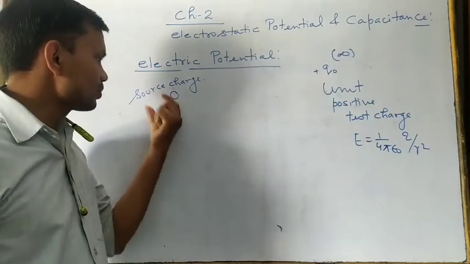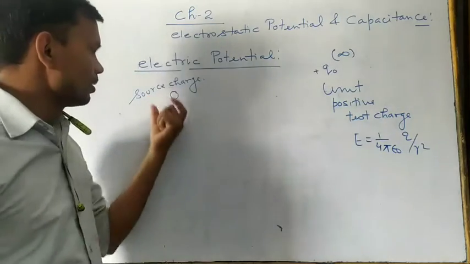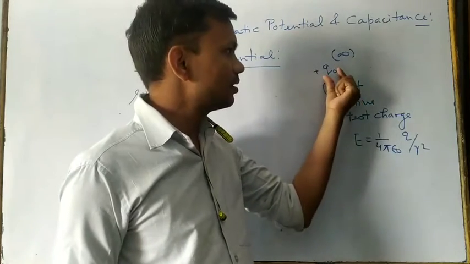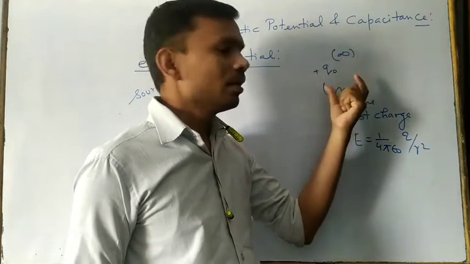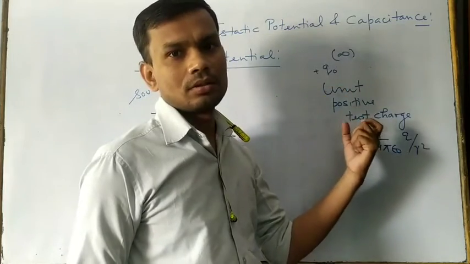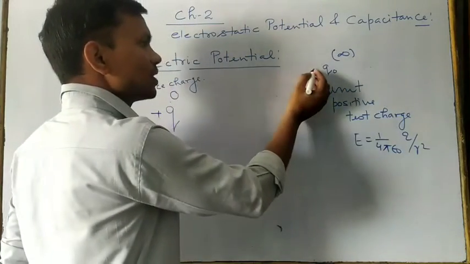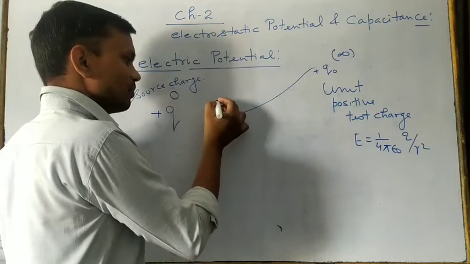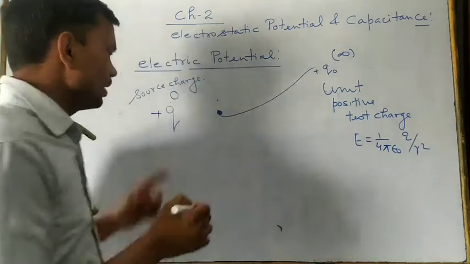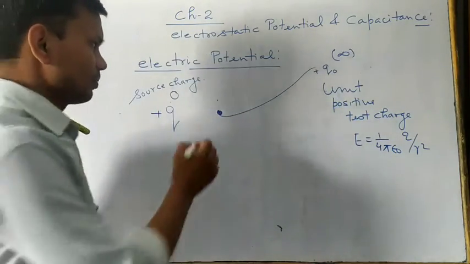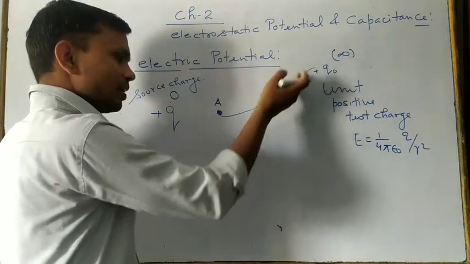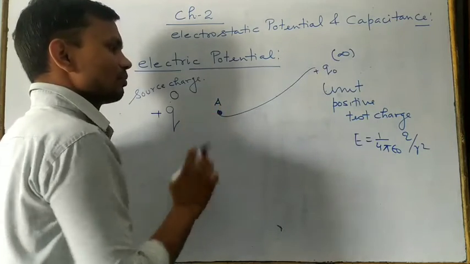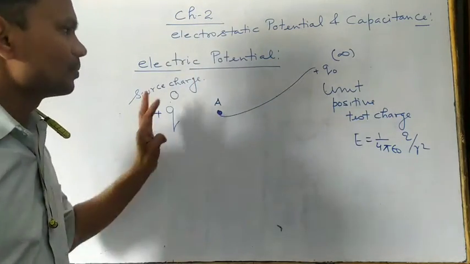So what we have considered is one positive source charge situated at this point O, and another test charge Q naught, which is situated at infinity. Then the amount of work done required to bring this unit positive test charge from infinity to a particular point in the field of this source charge, suppose this point A, is known as electrostatic potential, or simply electric potential.